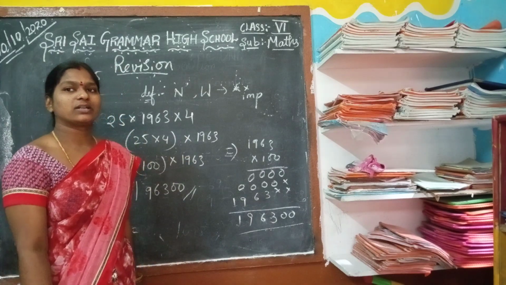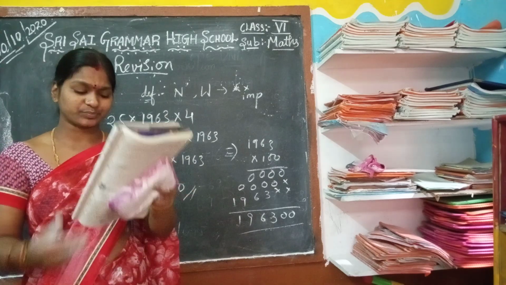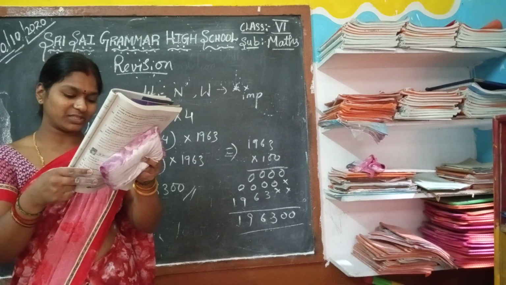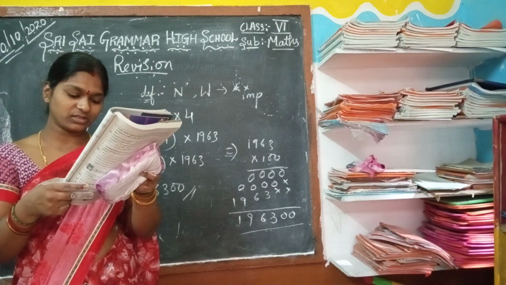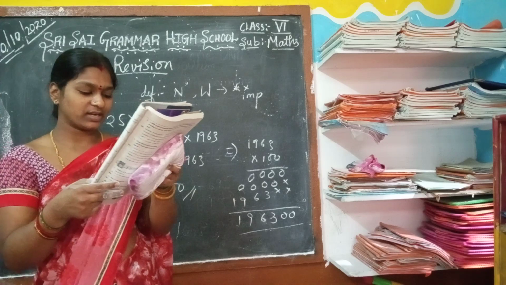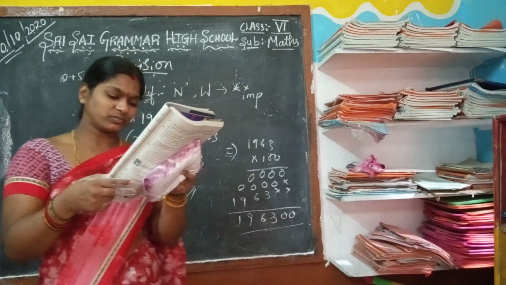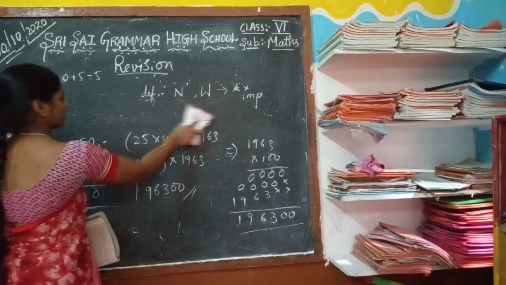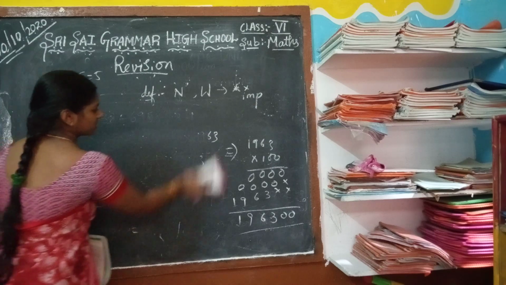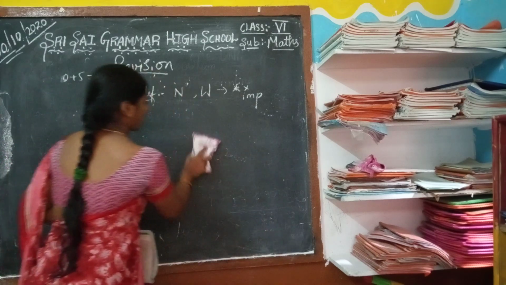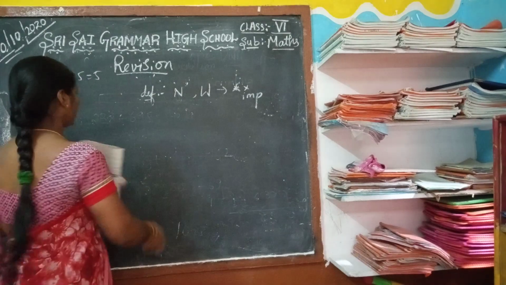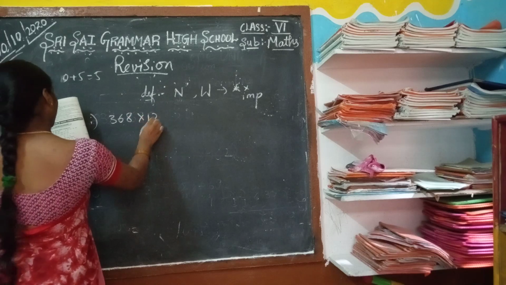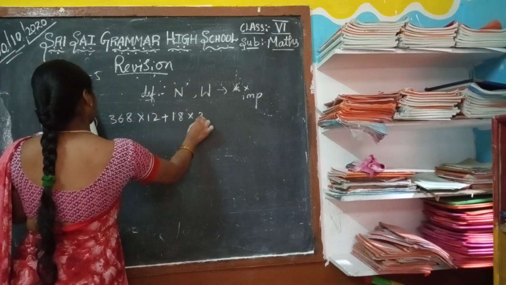We have done addition already. Now they have given some problems, and we have to do them with the same product and also addition. Okay. Now I am telling one more problem which is based on the same method. You can do the next problem also. Third bit. First one: 368 into 12 plus 18 into 368.